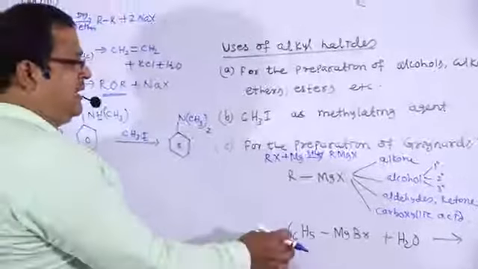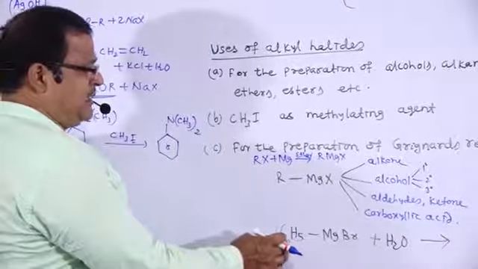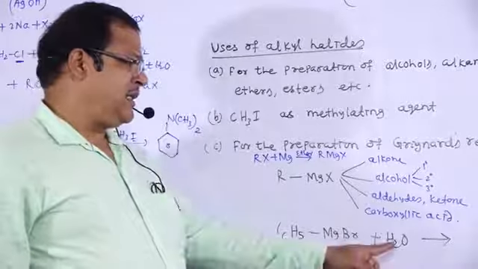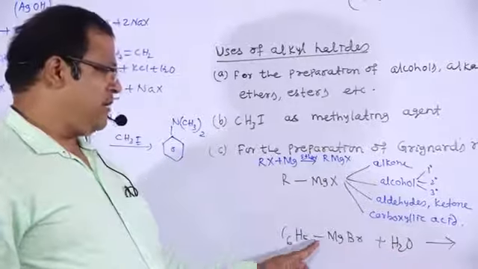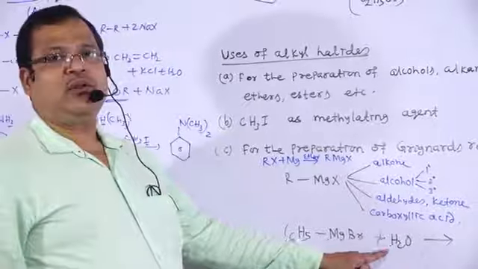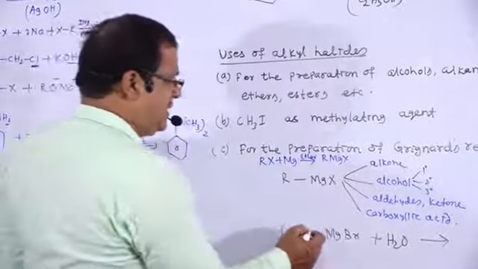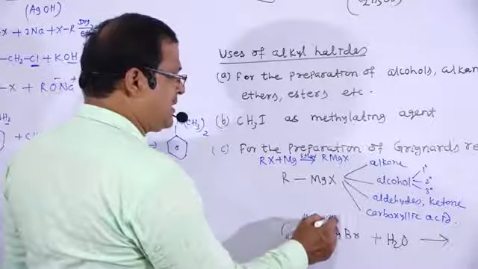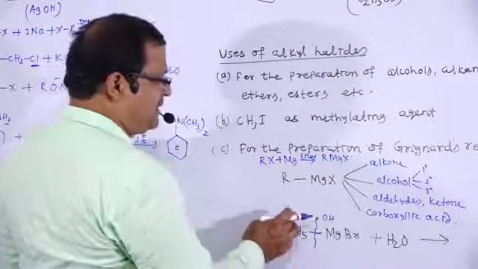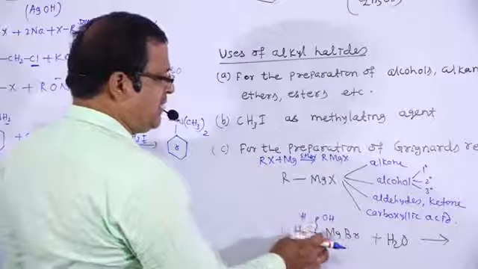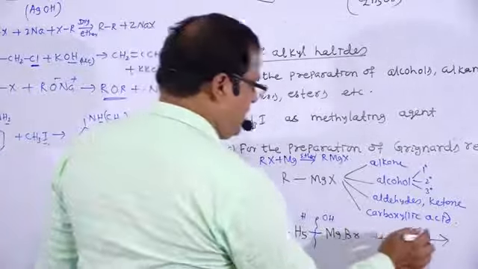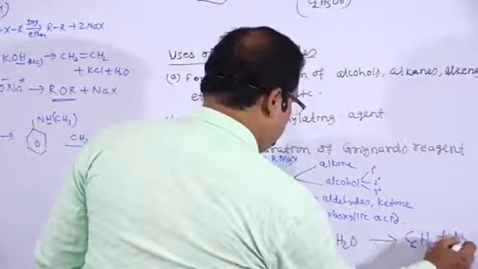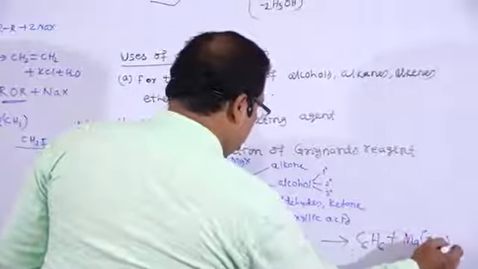Next one, for example, C6H5MgBr, phenyl magnesium bromide, that is treated with water. So phenyl magnesium bromide treated with water is hydrolysis. This bond will break by the addition of water, H part and OH part. Then the formation of C6H6, that is the formula for benzene, plus Mg(OH)Br.